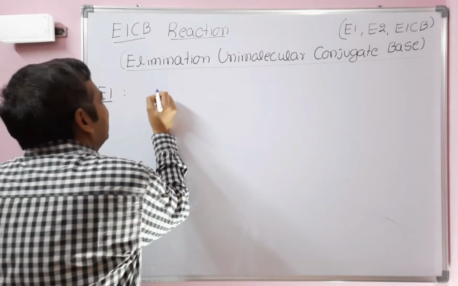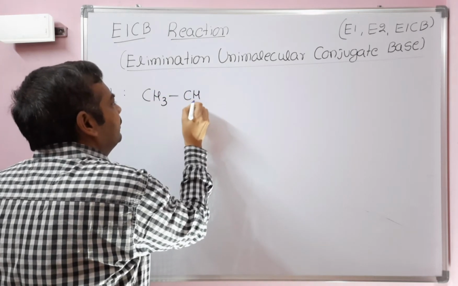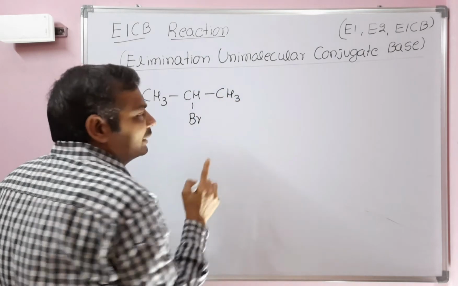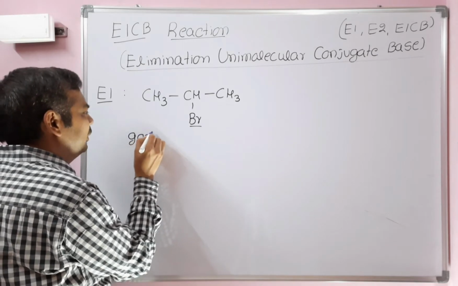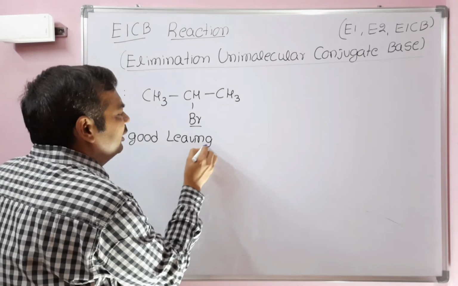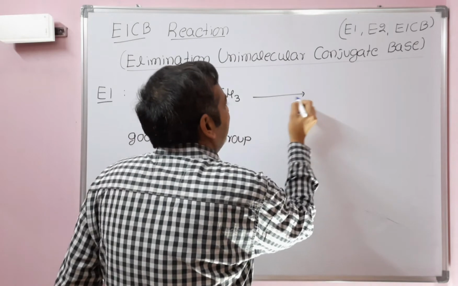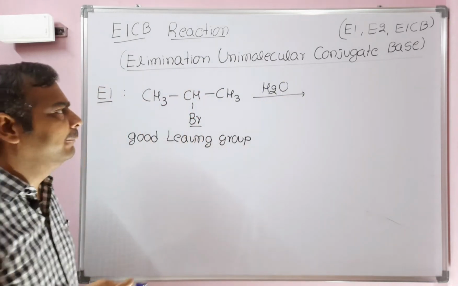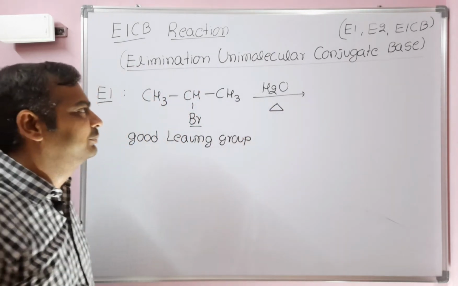In E1 elimination reaction, take the example of 2-bromopropane. First point, in E1 elimination, a good leaving group is required. And a weak base is required, like water, methanol, ethanol. High temperature is required, otherwise substitution reaction will take place.